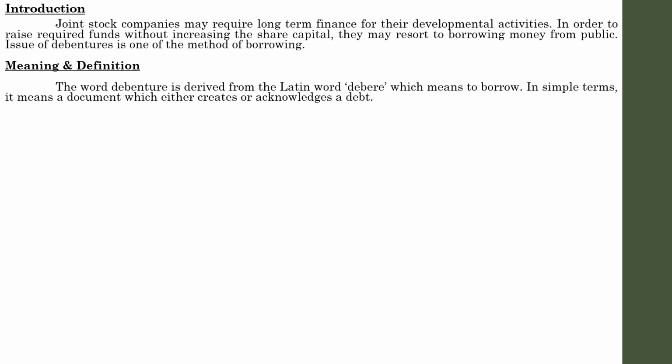The word debenture is derived from the Latin word debere, which means to borrow in its simplest sense. It means a document which either creates or acknowledges a debt. So that is how the term debenture has been derived. It is derived from a Latin word. Remember the term. You might come across this type of question in a multiple choice question or in the fill in the blanks. So remember these lines.